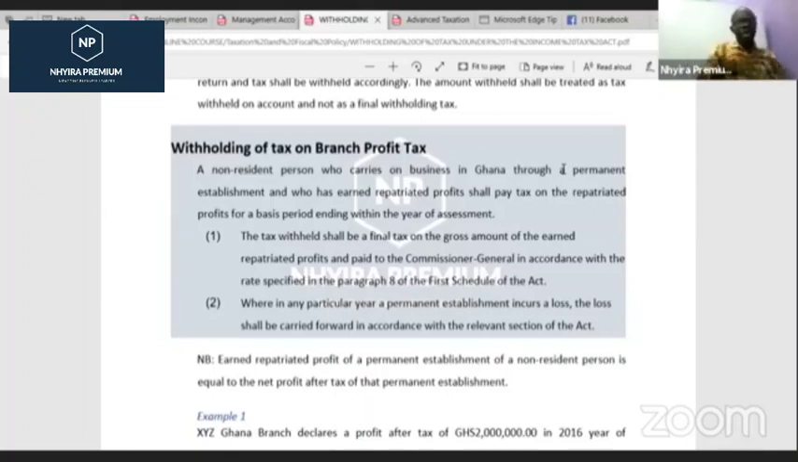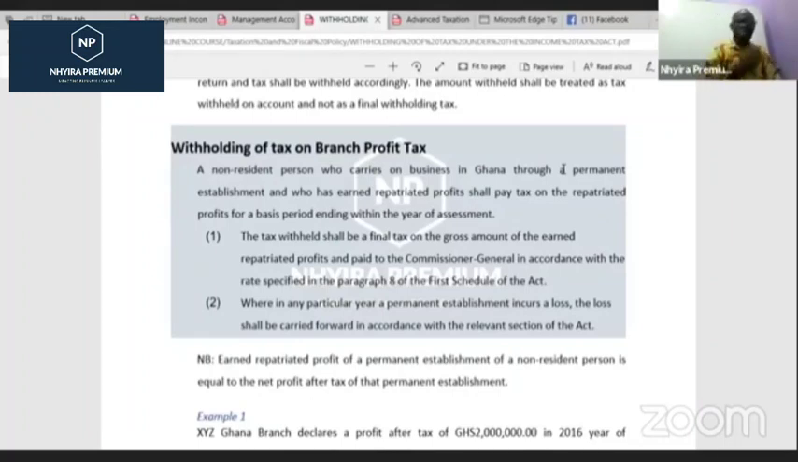Now, when they have that branch running their operations here in Ghana, they are going to be making profits. At the end of the day, they would want to repatriate the profit to the parent company in their parent country. So the question is, how do we charge the tax on that branch profit after tax? After they've paid the corporate tax, any profit they are repatriating, we have to withhold a tax of 8% on it. That is the concept of dealing with the branch profit after tax.